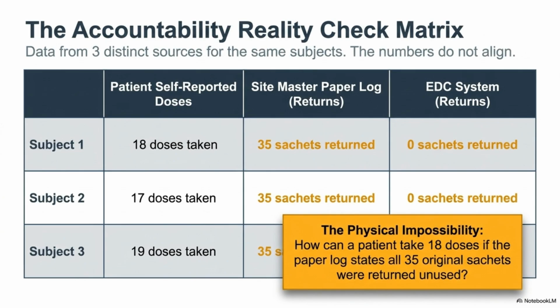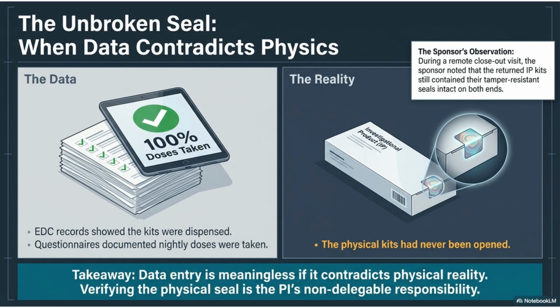When we analyze the data, we often find a reality check matrix. Here, patient reports, paper logs, and electronic systems provided conflicting numbers, revealing a physical impossibility regarding how many sachets were used versus returned. Data entry becomes meaningless if it contradicts physical reality.